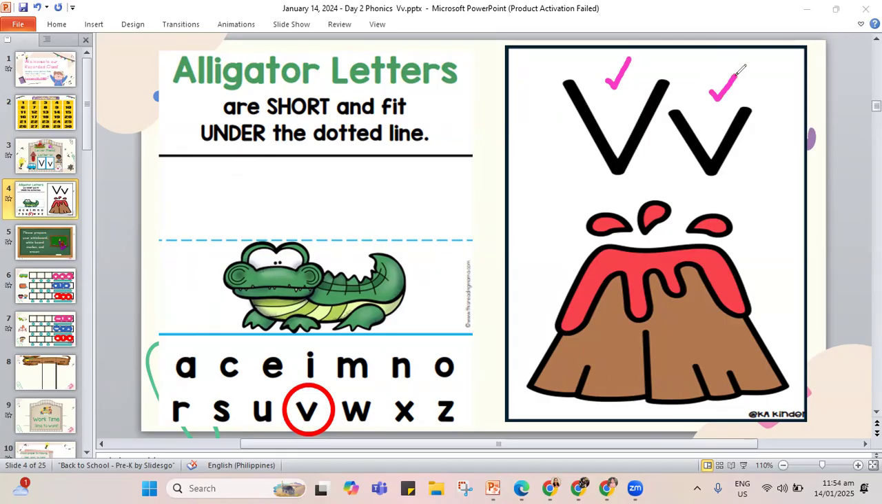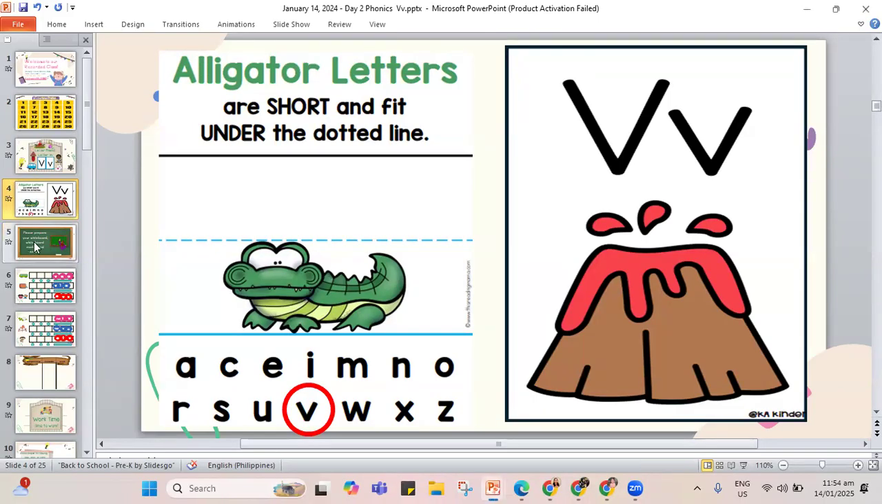Again, the sound of V is V. All the letters make a sound. The sound of V is V. So we have our letter V. Let me erase the writings on the screen and let's prepare for writing our words that begin with V or have the V sound.